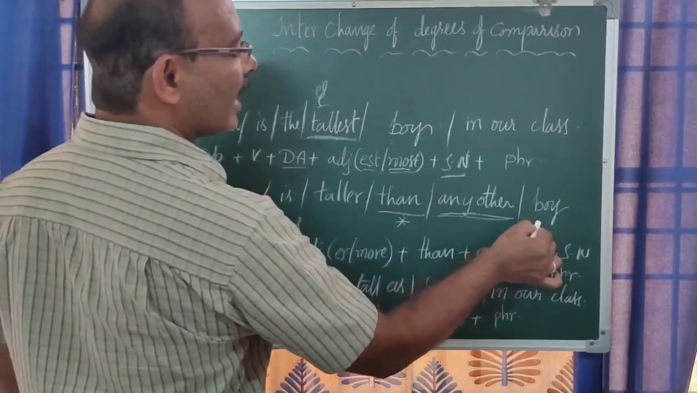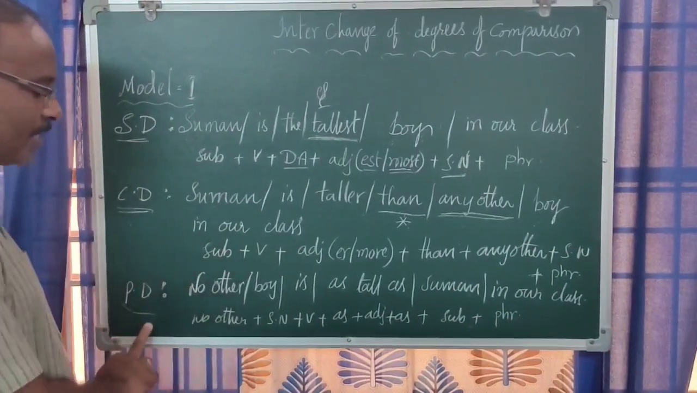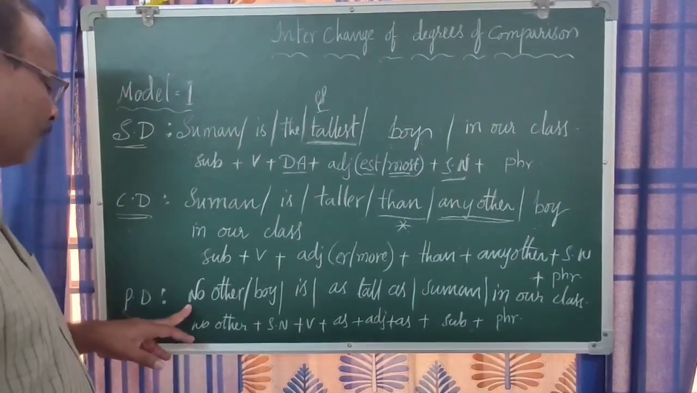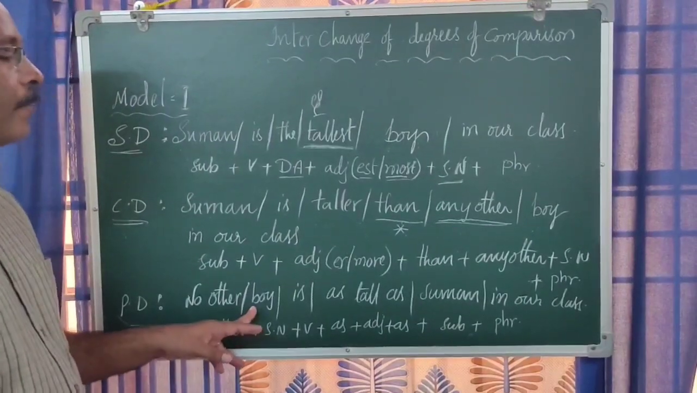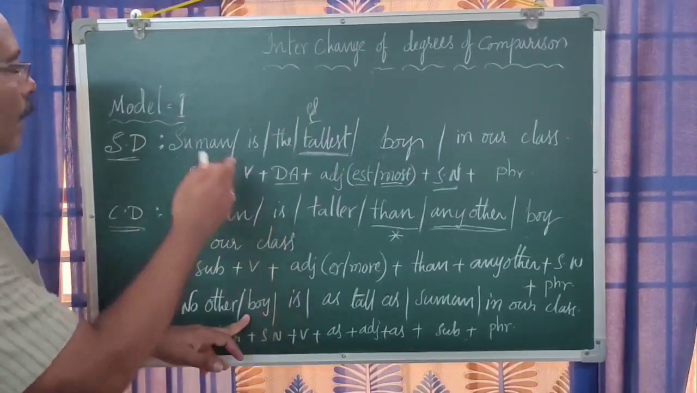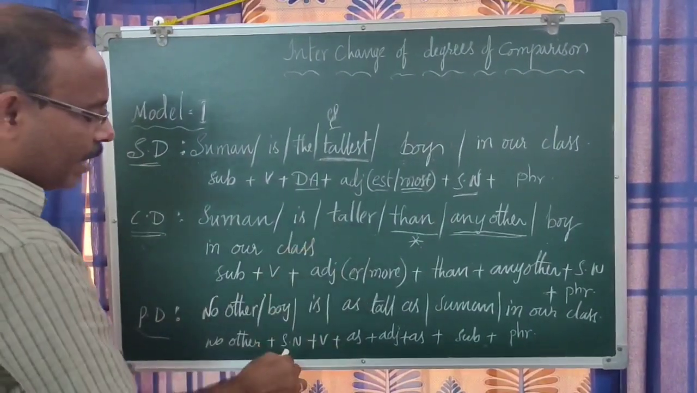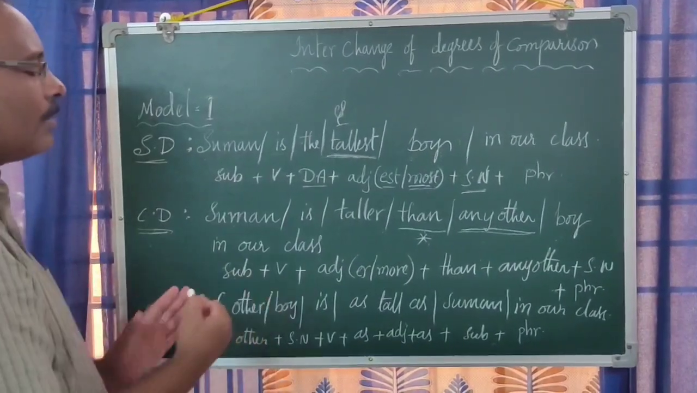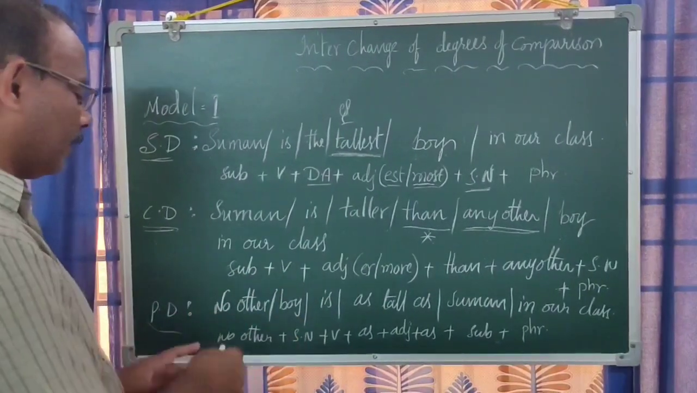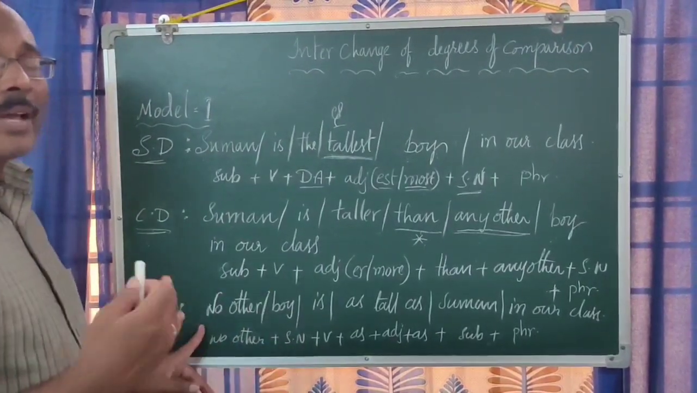Any other boy. Here also a singular noun only. And of course the phrase is there. In the same way, the positive degree. When we observe the positive degree, it starts with "no other boy". Of course the noun is a singular noun only. Here also, in three areas, in model 1, the superlative degree, comparative degree and positive degree, we use only a singular noun, whereas there is some change in the structure. See, "no other" means there is no other boy who is as tall as Suman.